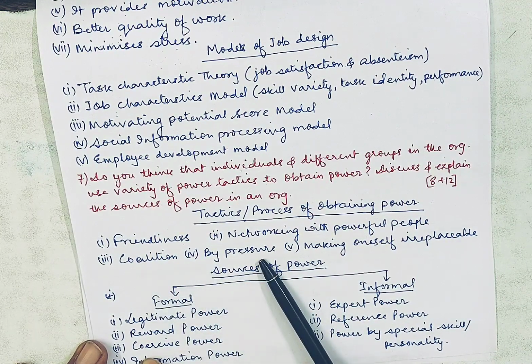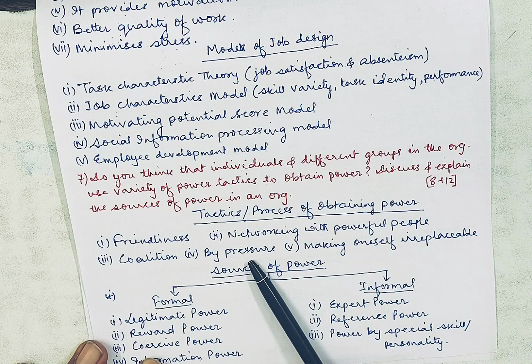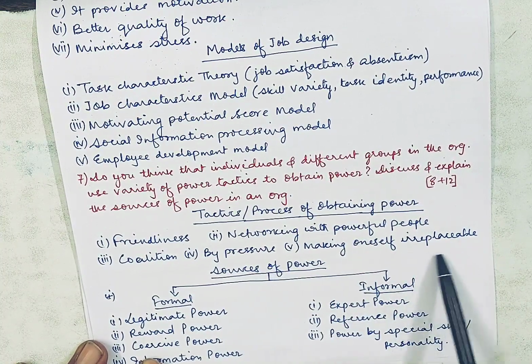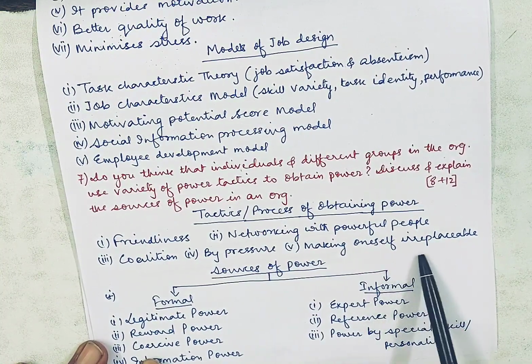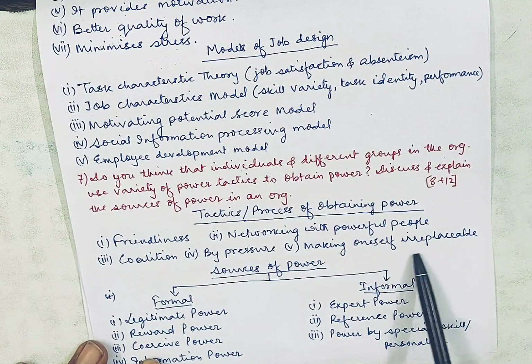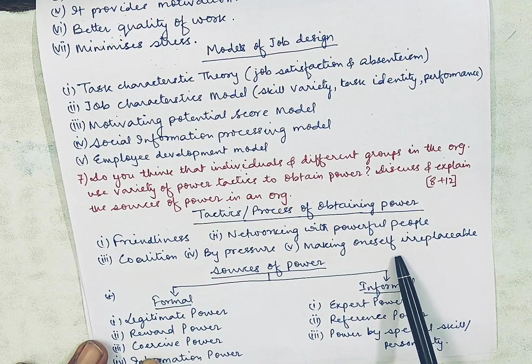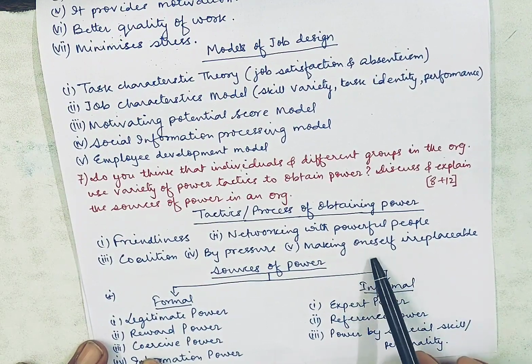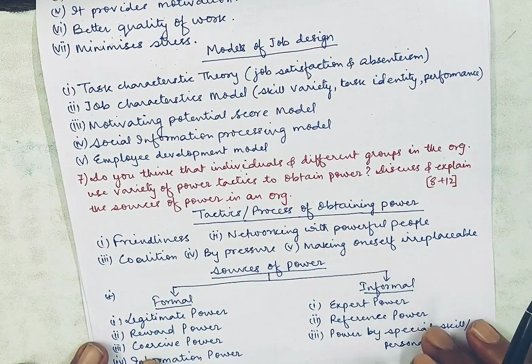Then by pressure. Actually, this is a forcible method. Generally, we can use pressure with the help of trade unions. The employees can create pressure on the organization. Then making oneself irreplaceable. That means someone with extraordinary skills or talents, and the company will find it very hard to replace that person with another person. So that will make him gain power.